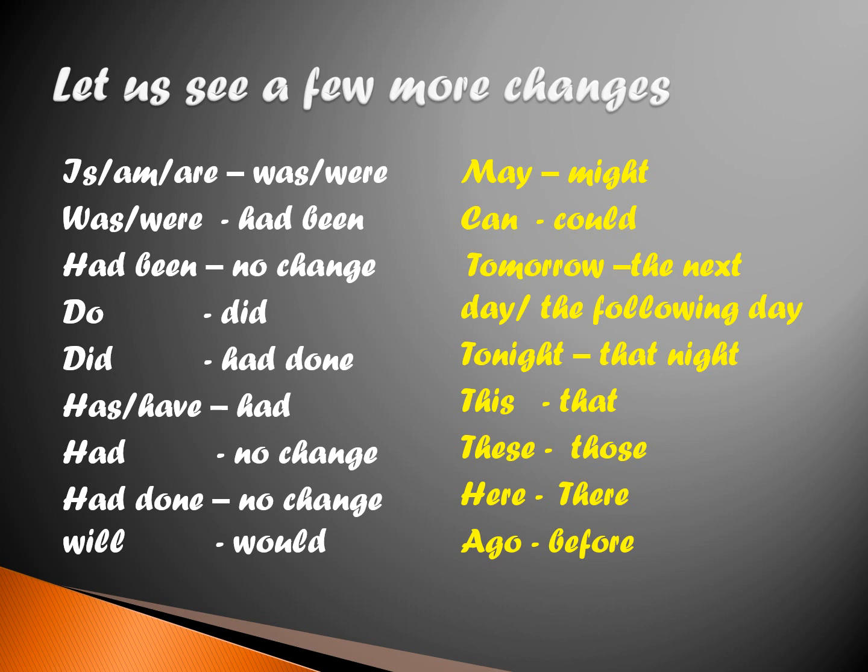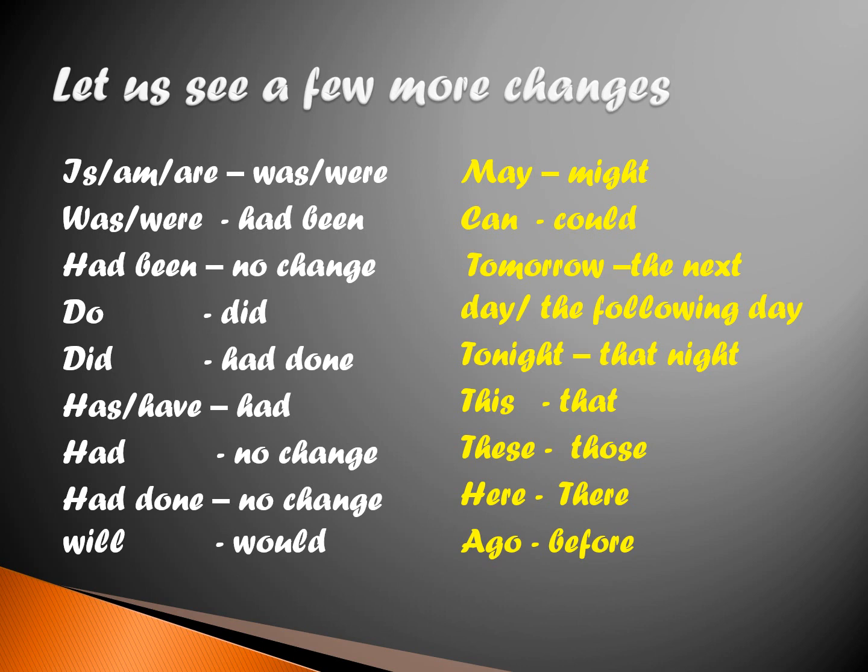Let us see a few more changes that we have to keep in mind. Whenever in direct speech we have is, am, are, they are changed to was and were. When the sentence has was and were in direct speech, then in indirect or reported speech, it becomes had been. And if it is had been, it remains unchanged. Similarly, if the direct speech sentence has do in it, that is changed to did. Did is changed to had done.